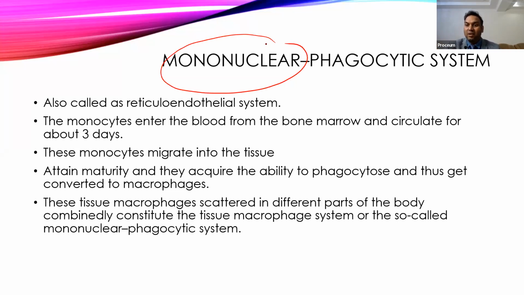Since they are professional phagocytic cells, that's why they are called phagocytic cells. These macrophages present in the tissue can survive in the tissue for years, and they keep roaming in the tissue like a patrolling police. Whenever they find any suspected foreign body or foreign organism, they go close to it, inspect it, and if they find it suspicious and need to take action, they will try to phagocytose and kill it. So the first line of defense mechanism is the mononuclear phagocytic cell.